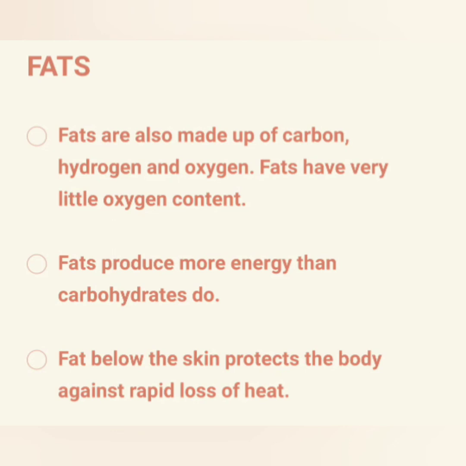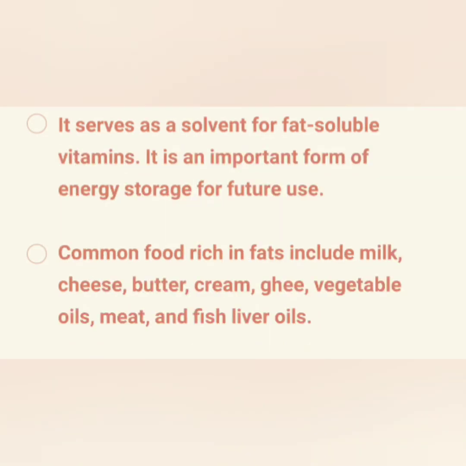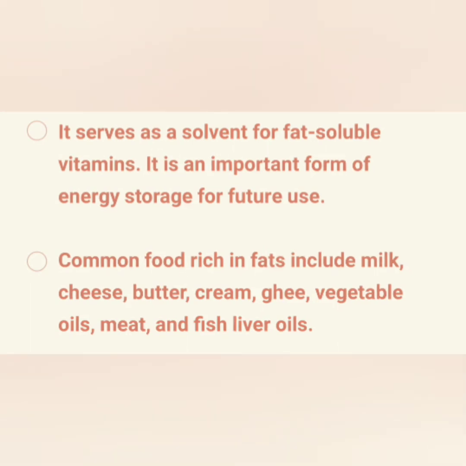Next nutrient is fats. So fats are also made up of carbon, hydrogen and oxygen. The oxygen contained in this nutrient is much less, but they produce more energy than carbohydrates. It is an important storage form of food, and fat below the skin protects the body against rapid loss of heat. It also serves as a solvent for fat-soluble vitamins. Common foods rich in fats include milk, cheese, butter, meat, fish liver oils, etc.